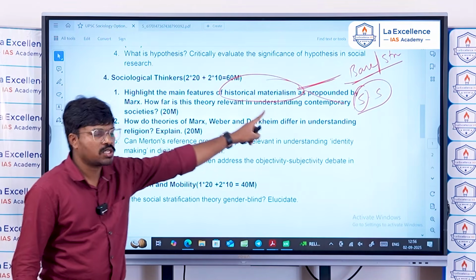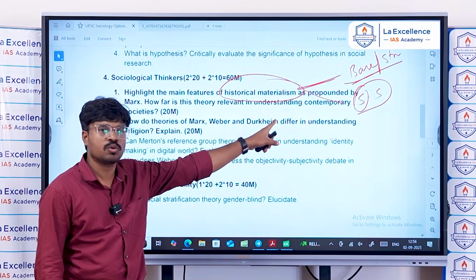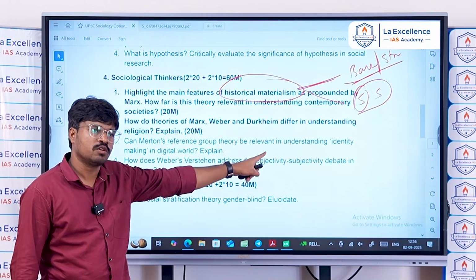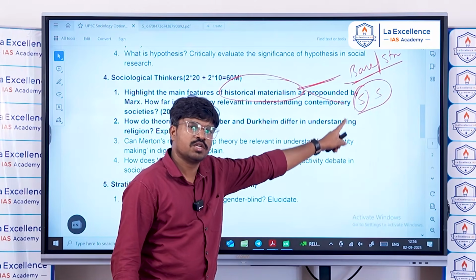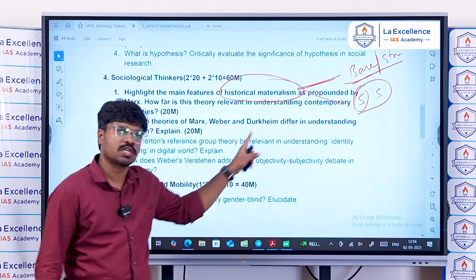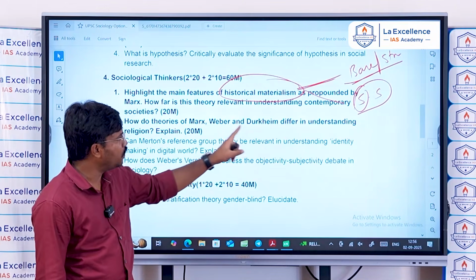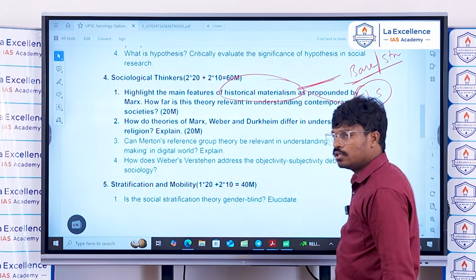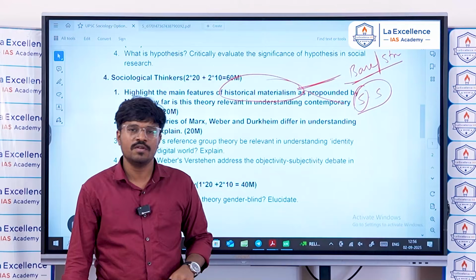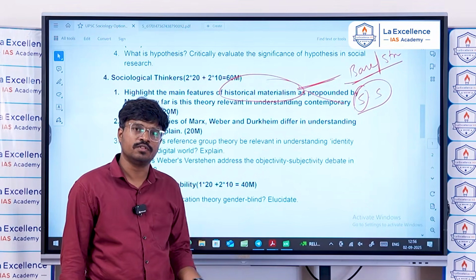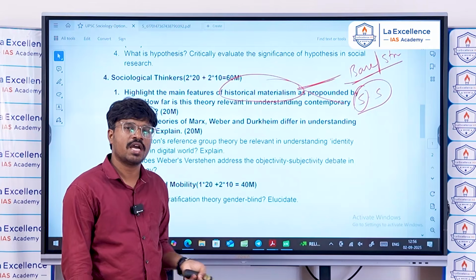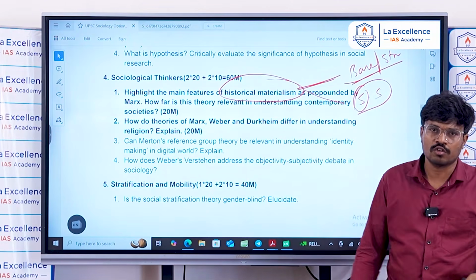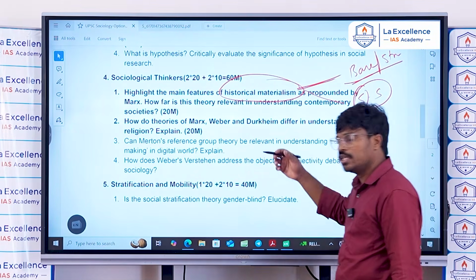That is, the base structure is determining the social superstructure. The base structure has forces of production and relations of production, and these are guiding the social superstructure. The owners, that is masters, dictated the terms of all society in the ancient slave society, and lords dictated the terms in the feudal society, and the bourgeoisie are dictating everything in society by owning the forces of production according to Marx. And that is even still relevant today.